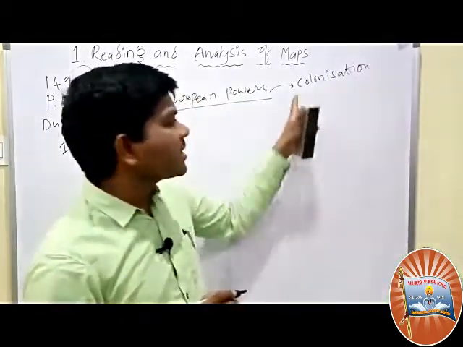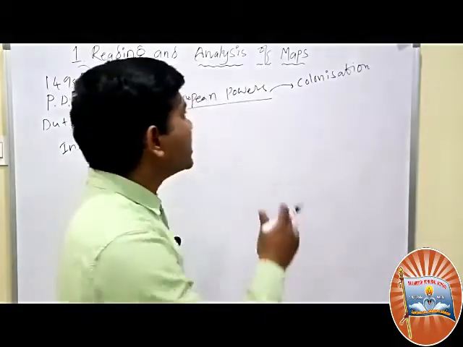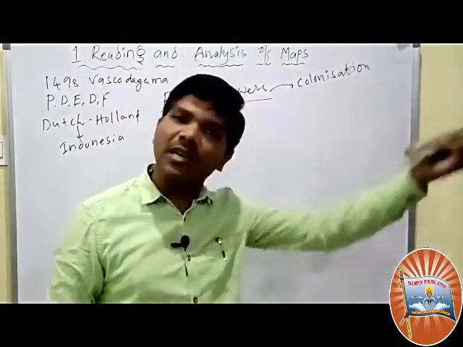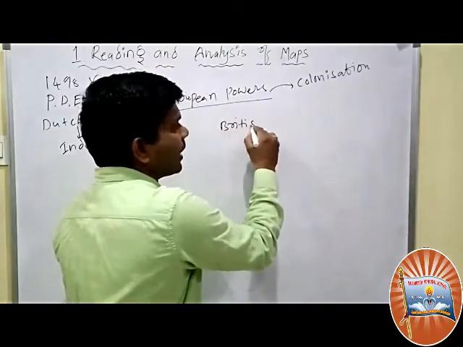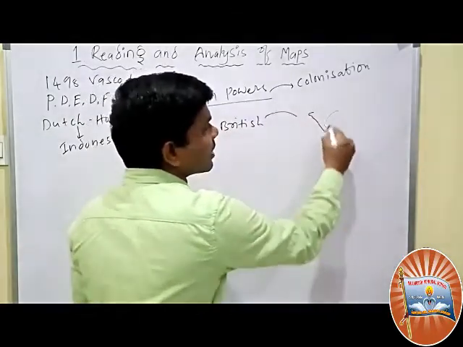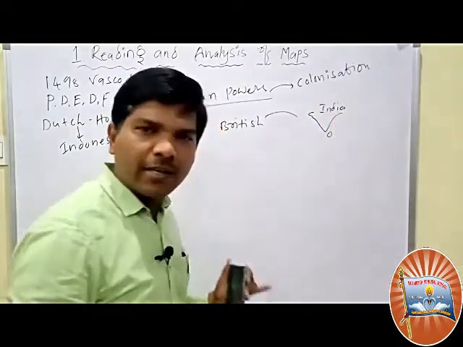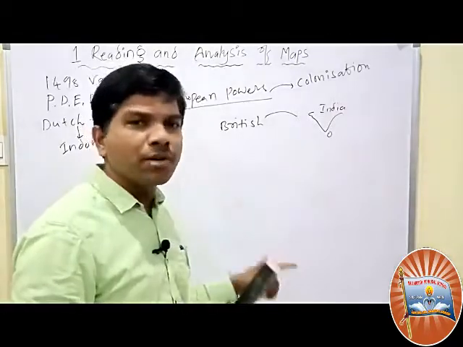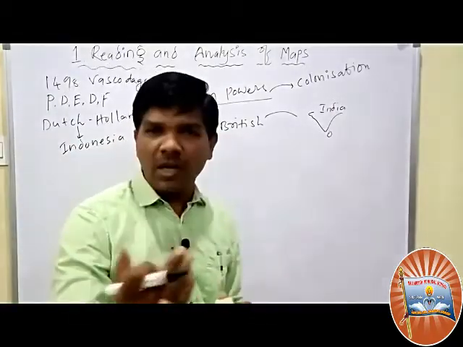Sir, what is the meaning of colonization? Colonization means they established their rule in another country. For example, the British established their rule in India. So India became a colony of the British. This is the meaning of colonization.